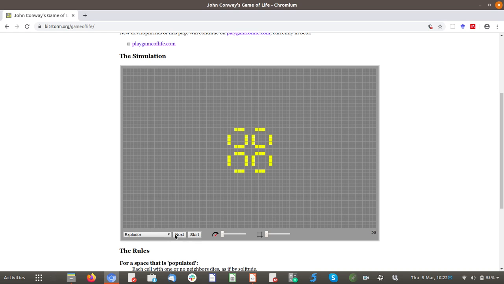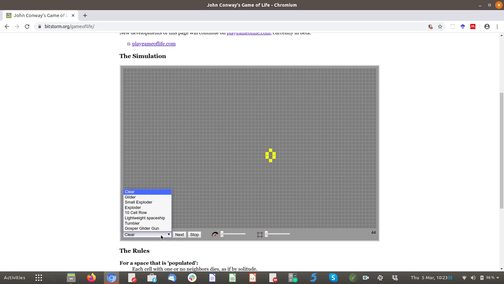You can also, on this website, clear your screen and then choose different cells that are alive or dead just by clicking them, and different configurations, and then you can click Start and see what happens to your particular configuration. So what I want you to do, just for the next 5-10 minutes, is have a little play around with this and see some of the different emergent dynamics that can come just from these really simple rules. Draw some of your own, explore some of the ones in the drop-down list, the different starting shapes, etc. Have a play around with that, and then move on to video 2.